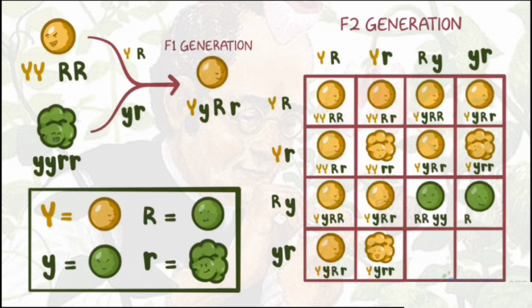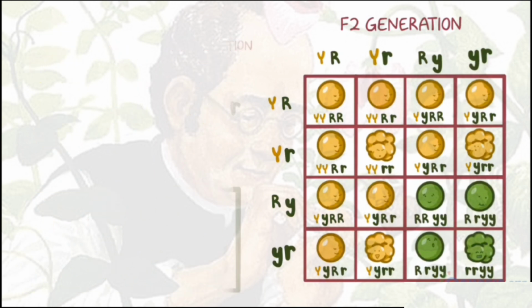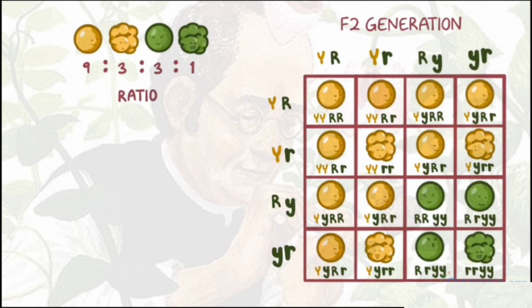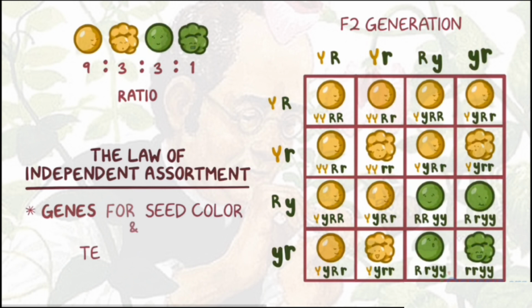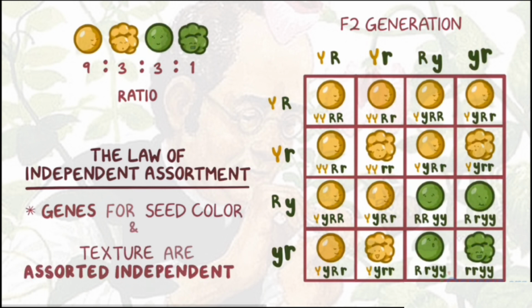3 are green and round, those that have 2 little y's and at least one dominant big R, and one that's green and wrinkled, the one that has 2 little y's and 2 little r's. And that's what Mendel got, a 9:3:3:1 ratio. And this helped establish the law of independent assortment, that the genes for seed color and seed texture were assorting independently of each other, and they weren't somehow influencing one another. In other words, having one trait did not make having another trait any more or less likely.